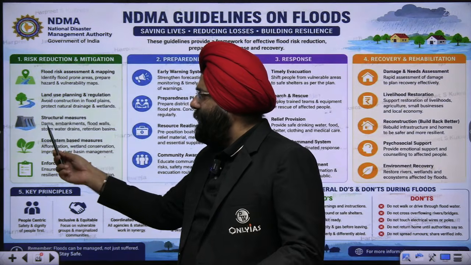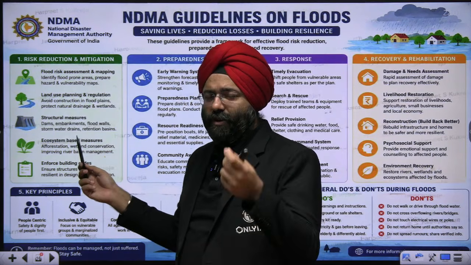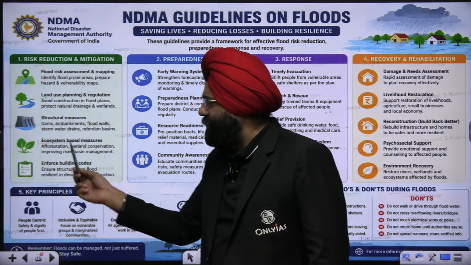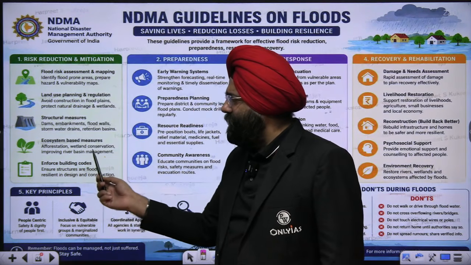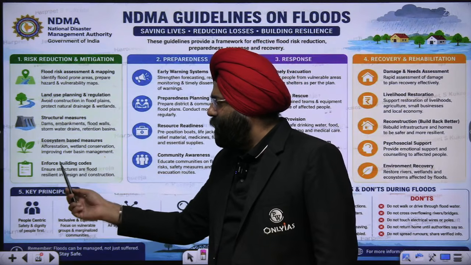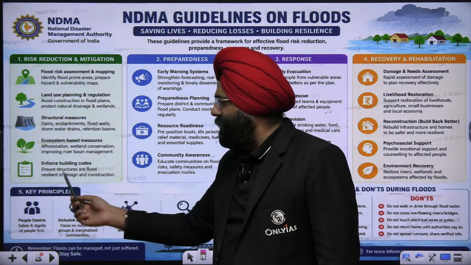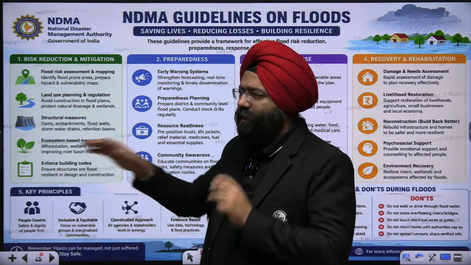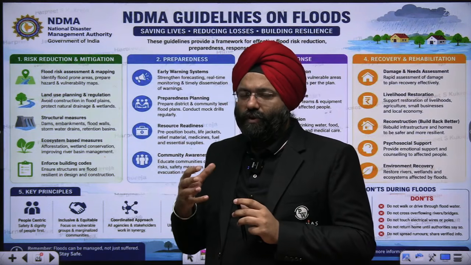Structural measures: dams, embankments, flood walls, which were recommended to you earlier also when I showed you the diagram. Ecosystem based measures, afforestation, wetland conservation are very, very important here. Enforce building codes, ensure structures are flood resistant in design and construction. So these are the things which are very, very important for risk reduction.